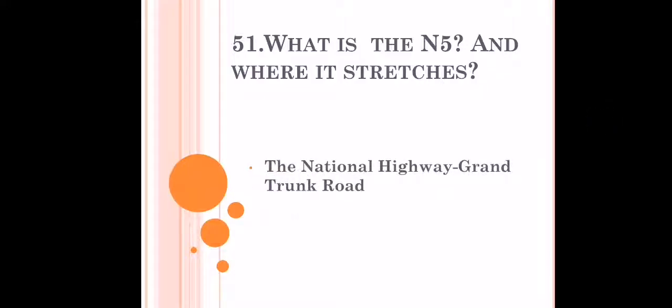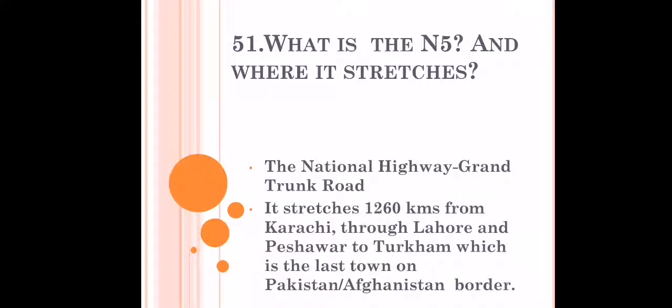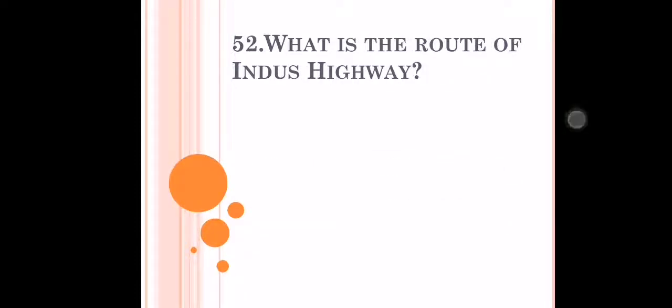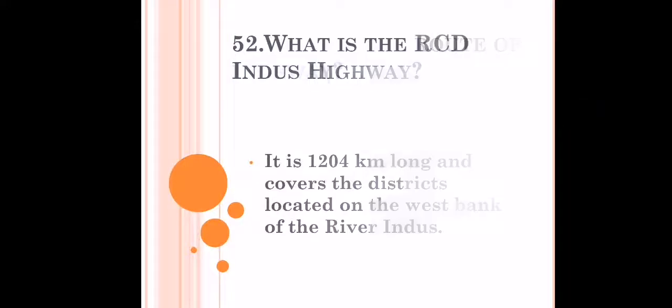What is N5 and where does it touch? N5 has two names, the National Highway and the Grand Trunk Road. It stretches 1,260 kilometers from Karachi through Lahore and Peshawar to Torkham, which is the last town on the Pakistan-Afghanistan border. What is the route of the Indus Highway? It is 1,204 kilometers long and it covers the districts located on the west bank of the river Indus.